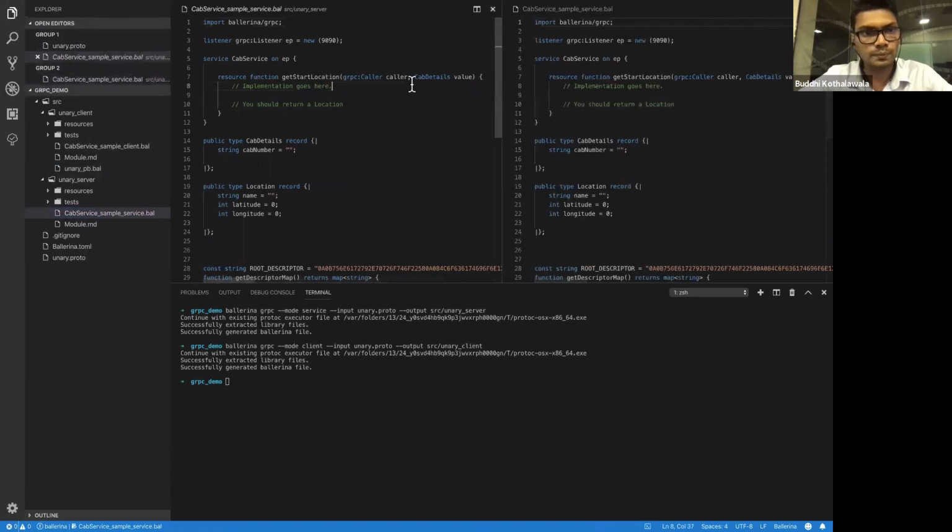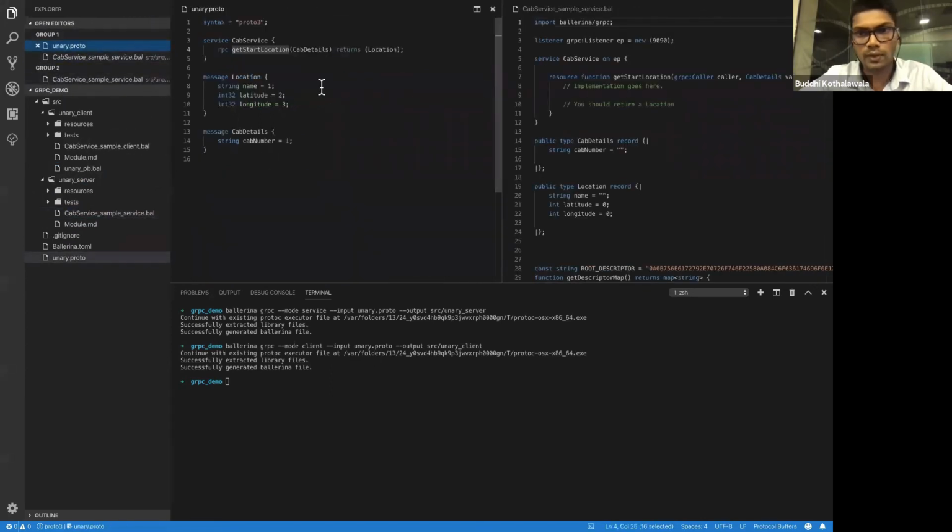It's better to go with the protobuf file. If you map these two, you can see we have a simple service in here, and we have an RPC call where I use cab details as a parameter and it returns a location. Here our service maps to a Ballerina service, and it binds to a gRPC listener which runs on port 9090. This RPC call is converted to a getStartLocation resource function, and it passes a gRPC caller with cab details.